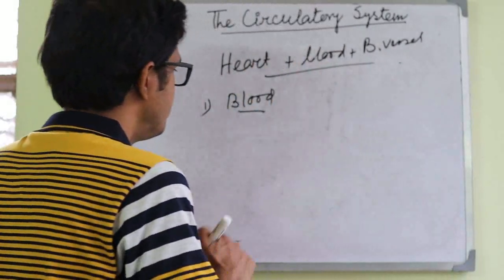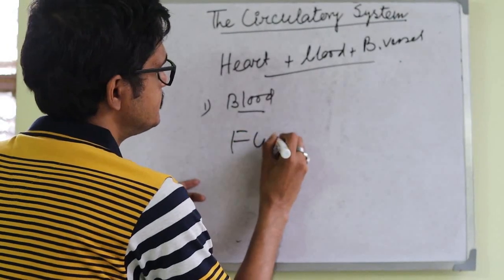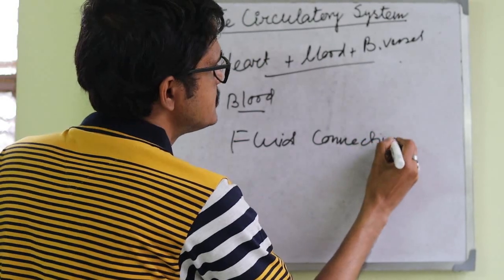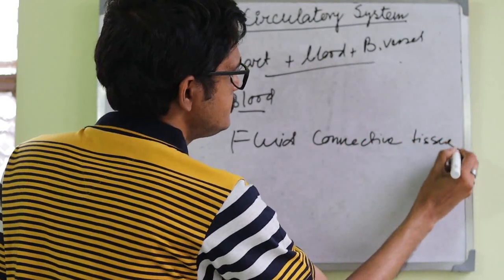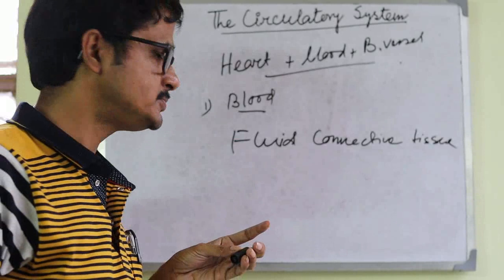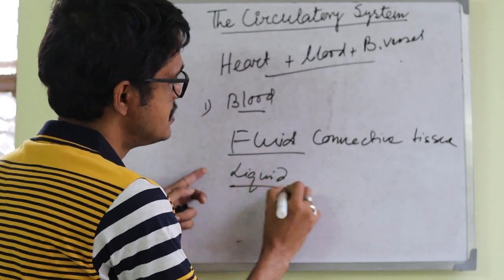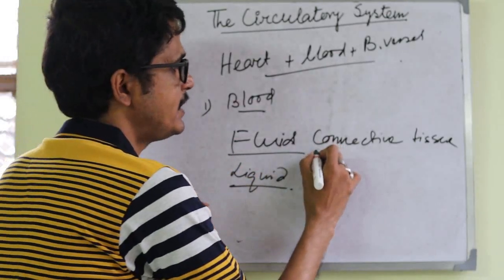What is blood? Blood is a fluid connective tissue. Why is it called fluid connective tissue? Because it is liquid or fluidic in nature. Why is it called connective?